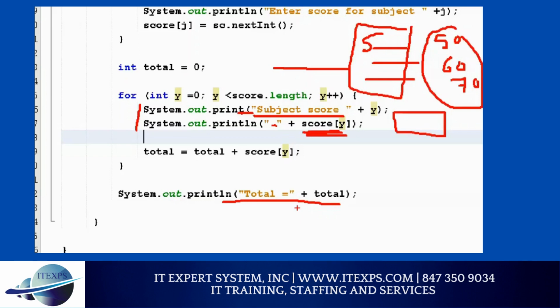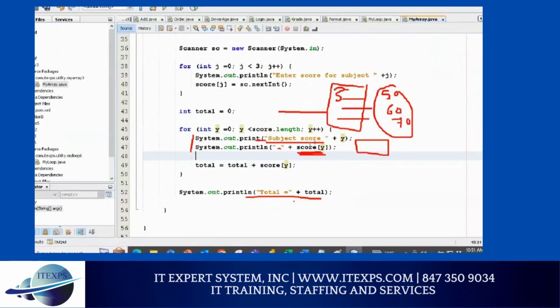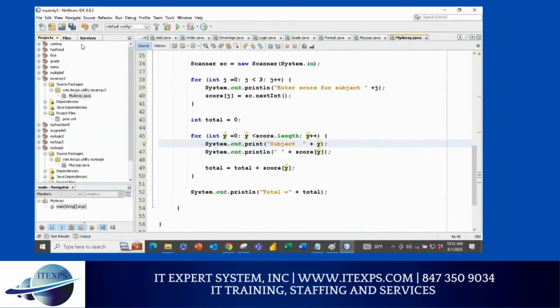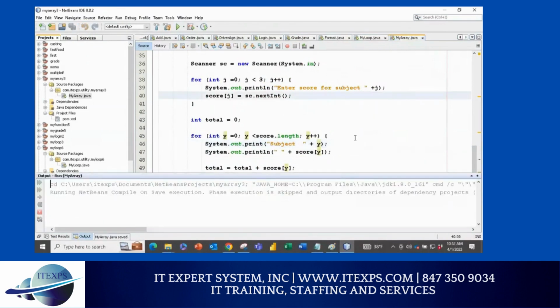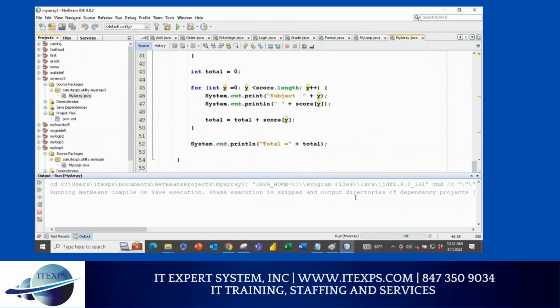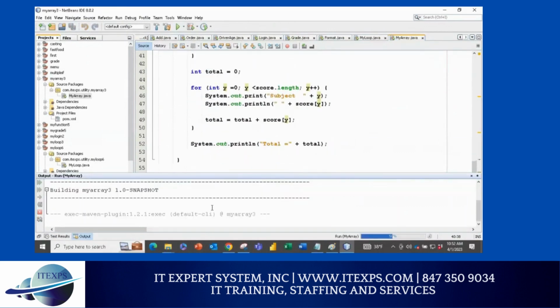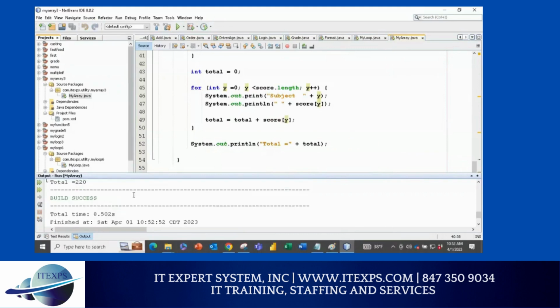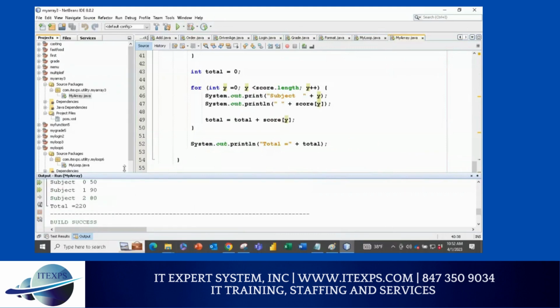Make sense? Here I use print. Print means I'm printing in the same line. So first I'm printing subject score like this. Instead of subject, I will just say subject. That will be easy. So let me save it, run it, and then you can check it out. Right now it's going to ask me for 3 subjects. So I'll say first 50, 90, and 80. And you can see now nicely, it's going to print all 3 subjects. Pretty good. Let me know if you are able to do that.